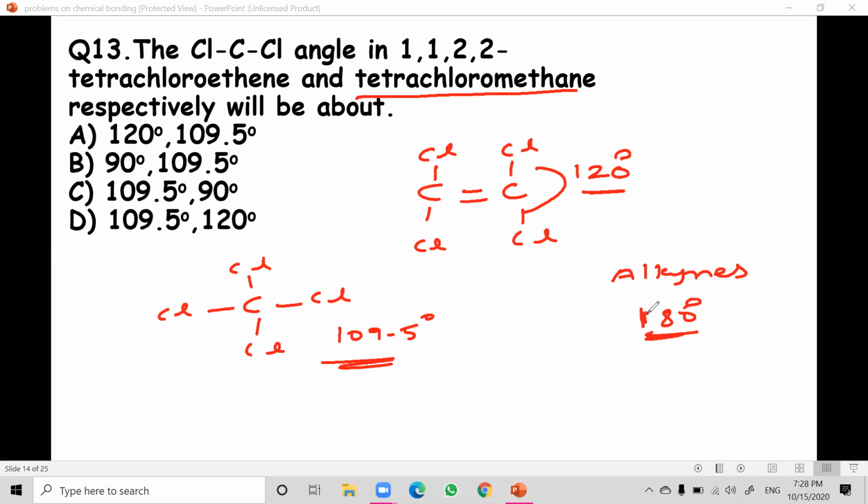So now the bond angles are 120 and 109.5 respectively. Respectively means the first one should be 120, the second one should be 109.5. So the answer is A. I hope this is clear. Next question.